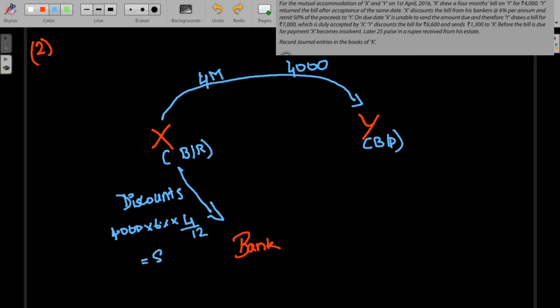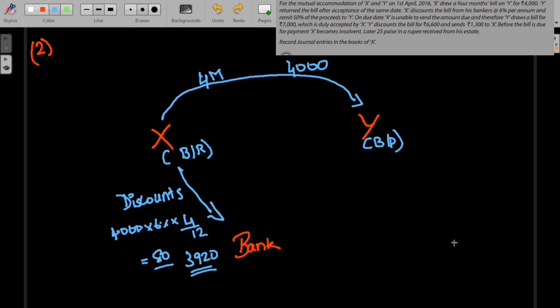This gives you 80. So the discount charged by the bank is 80 rupees. So X receives 3,920 after discounting it from the bank.